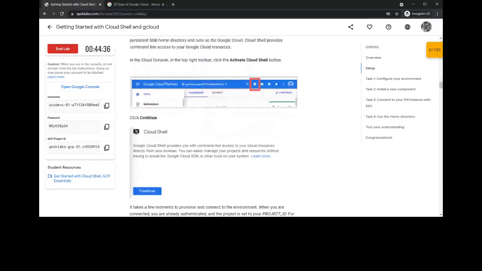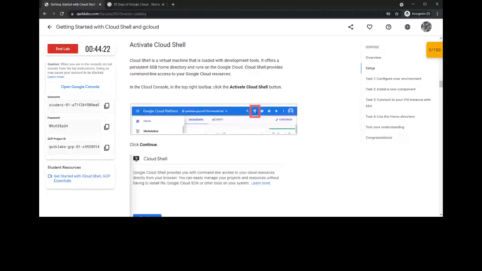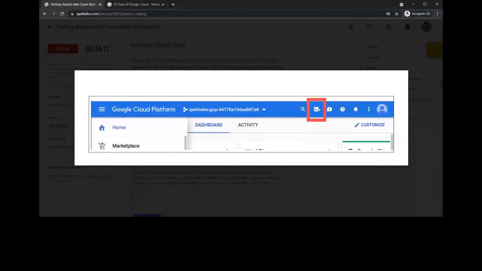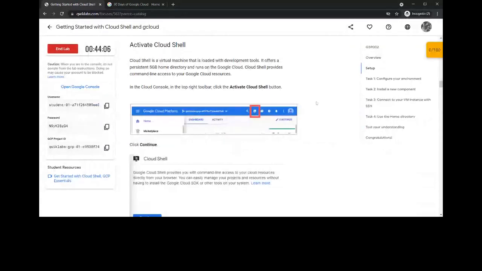In this lab, the first task they are asking us to do is to activate the Cloud Shell. As I mentioned before, the Cloud Shell is present on the rightmost corner of the tab bar. You can see this, right? On the taskbar there is a square with a greater than symbol. That is the Cloud Shell.